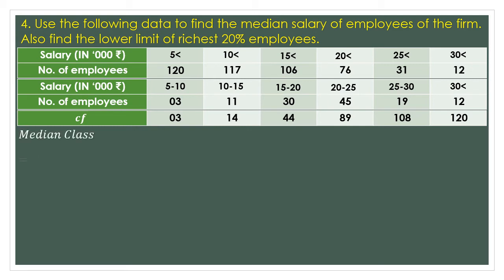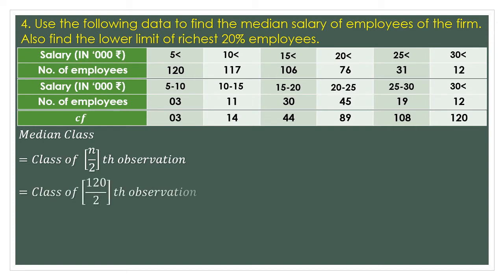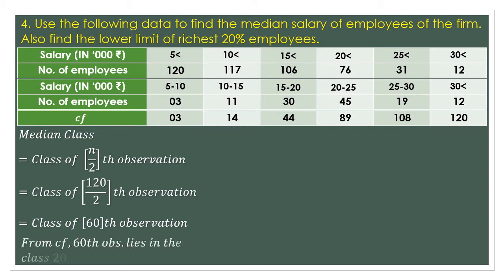Now I have to start with calculation of the median class. Median class will be the class of n upon 2 observation, n is 120, so 120 upon 2, that would be the class containing the 60th observation. Now from this cumulative frequency you can see that 60 falls under the CF 89 and the class of that is 20 to 25. Next we have to calculate all the measurements: L, the lower limit, that is 20, the frequency of the class is 45, the cumulative frequency before our class is 44 and the class length is 5.